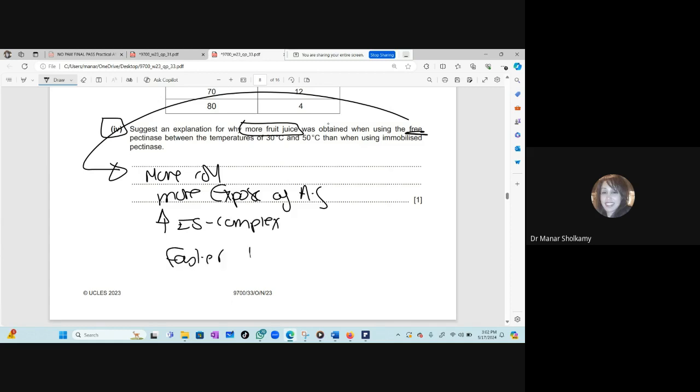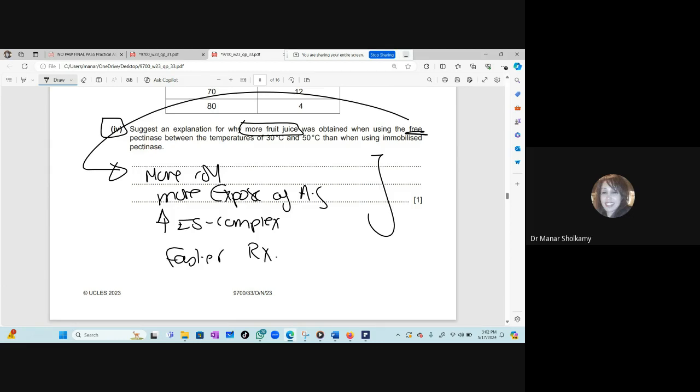Now, of course, this question can be in so many formats. What are the disadvantages of the free? What are the disadvantages of the immobilized? So go back and study this part and the lesson on enzymes. The lesson on enzymes in general is important before paper 3.